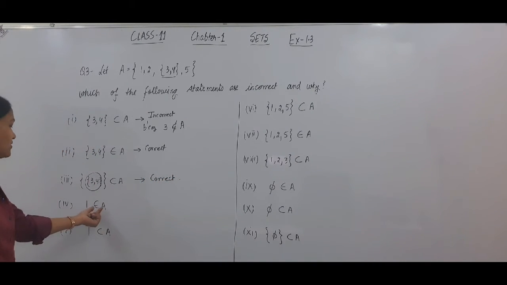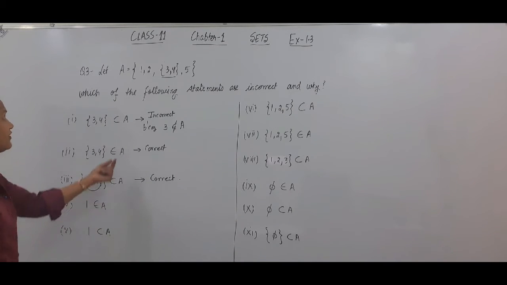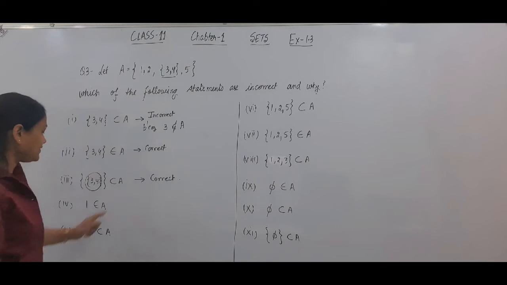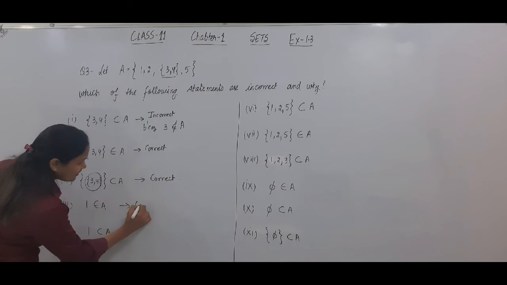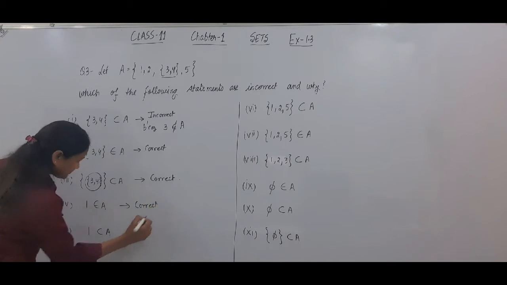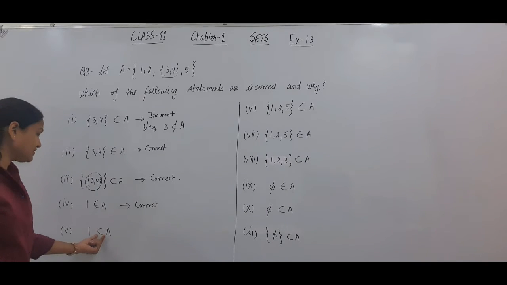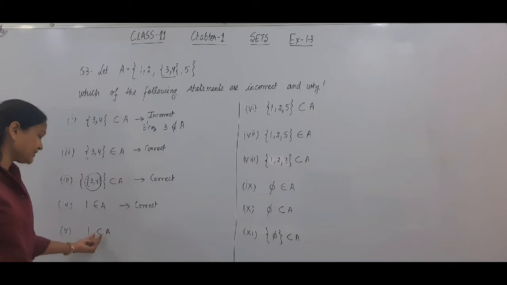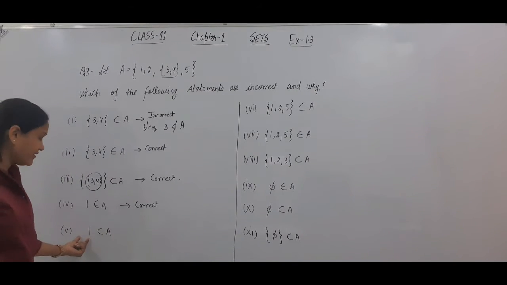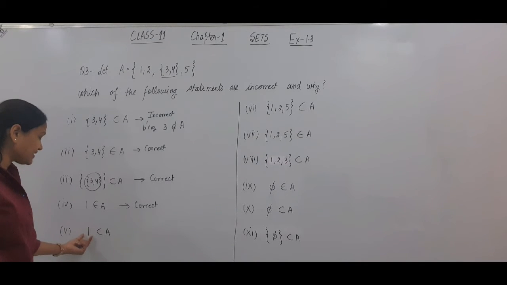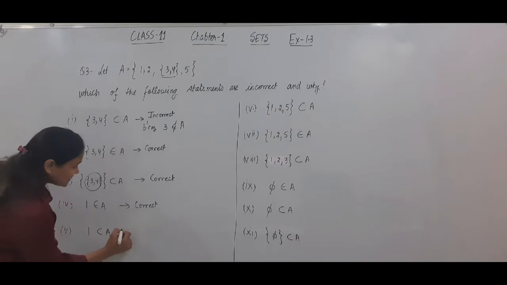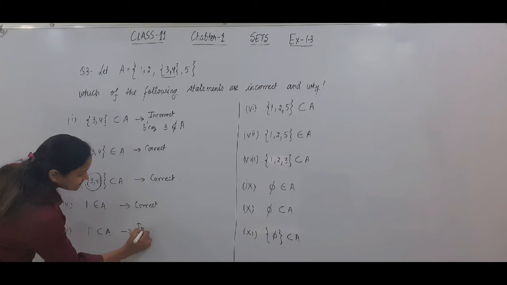Now 1 belongs to A. That means whether 1 is an element of A. Yes, 1 is an element of A. So this statement is also correct. Now 1 is a subset of A. सबसे पहले एक सबसेट होने के लिए 1 should be a set, but 1 is not a set. 1 is an element. So this statement is incorrect.